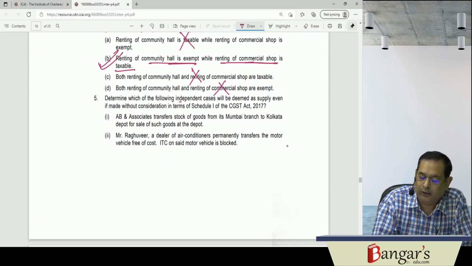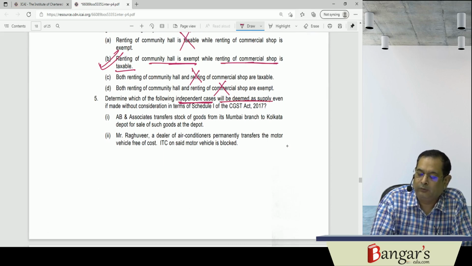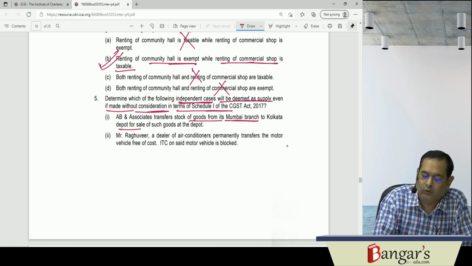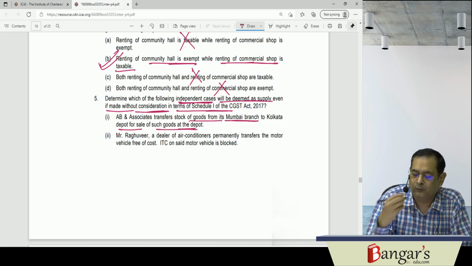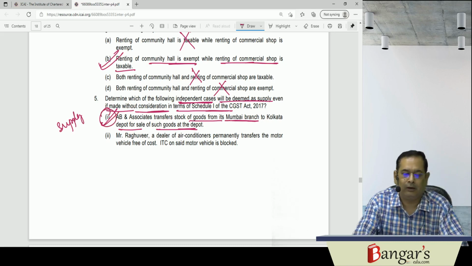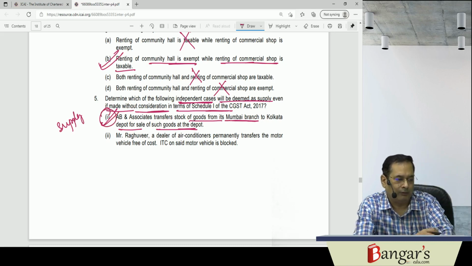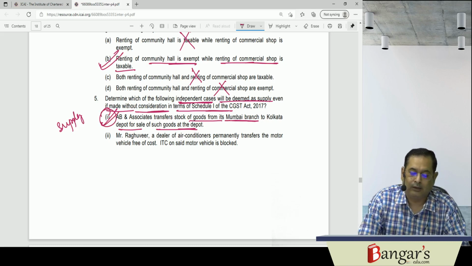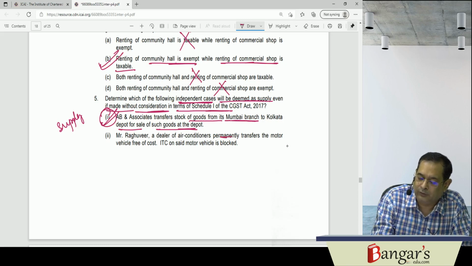Determine which of the following independent cases will be deemed to be supply even if made without consideration in terms of Schedule 1. AB and Associates transfer stock of goods from its Mumbai branch to Kolkata depot for sale at depot. These are distinct persons. It will be coming under the ambit of supply. They are separately registered distinct persons. The same will be coming under the ambit of supply.